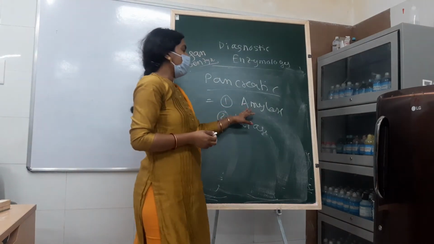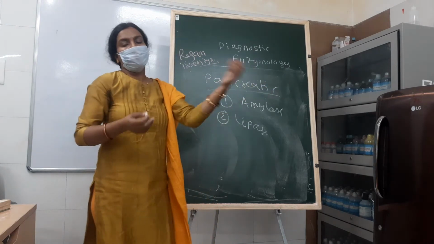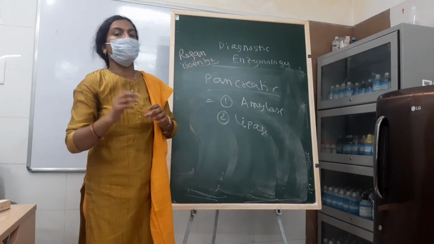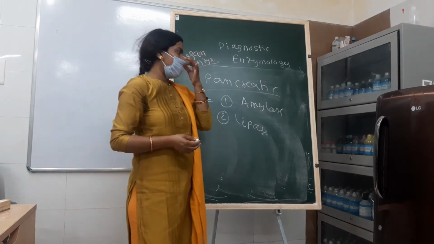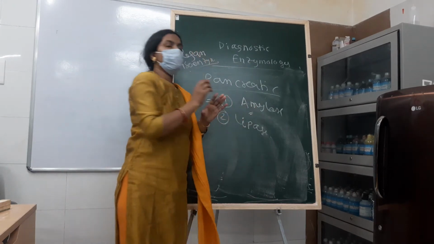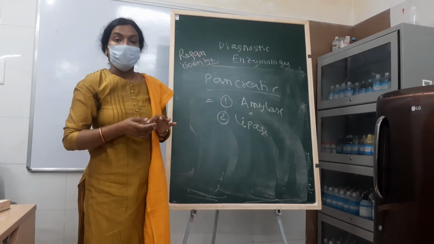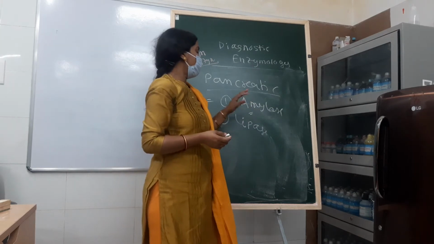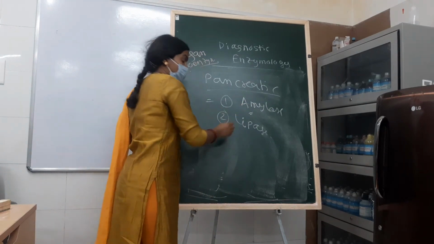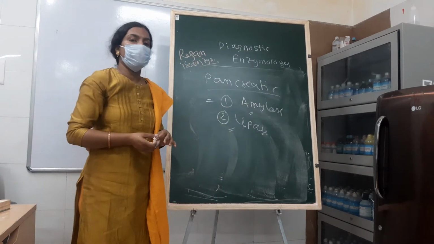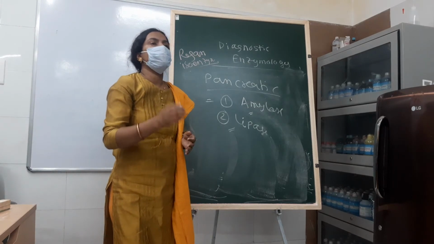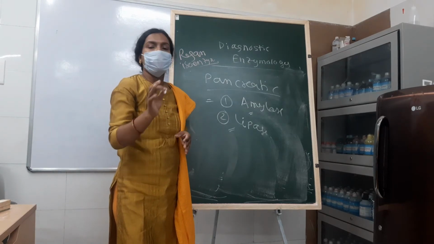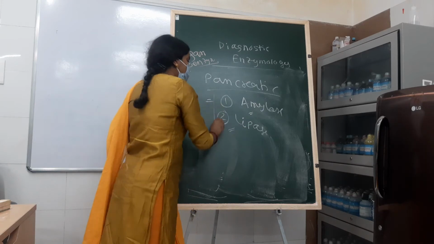This amylase may be salivary amylase or pancreatic amylase, and its main function is to digest starch. And what is the function of lipase? It digests triacylglycerol, and after digesting it we get monoacylglycerol and free fatty acid. So these are the two enzymes of the pancreas.